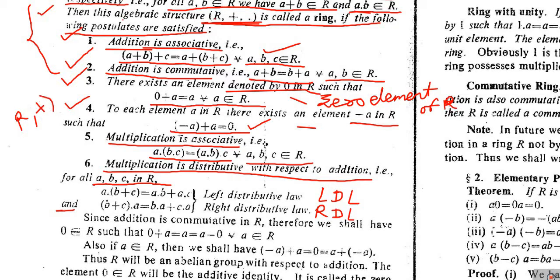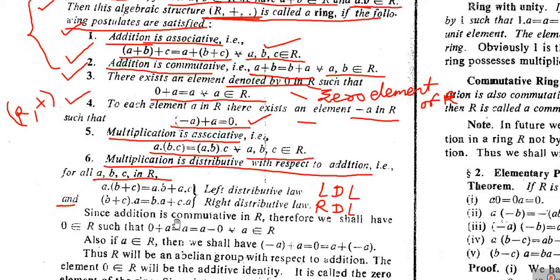Okay, so if (R, +) is an abelian group, and in addition to that (R, ·) satisfies the next three properties, then we can say that the algebraic structure (R, +, ·) is a ring. Okay, this one. Next, whatever we have discussed just now, the same things are mentioned here.